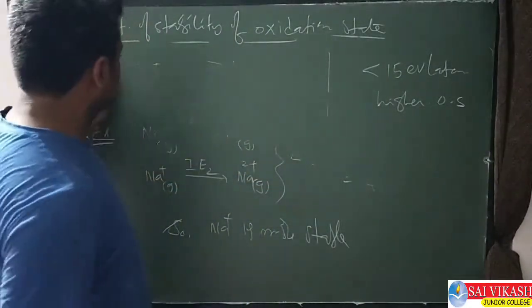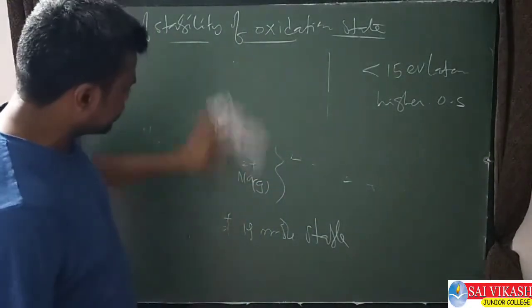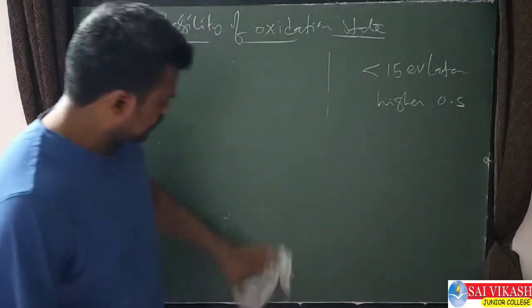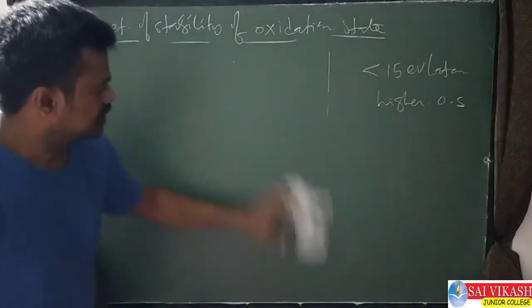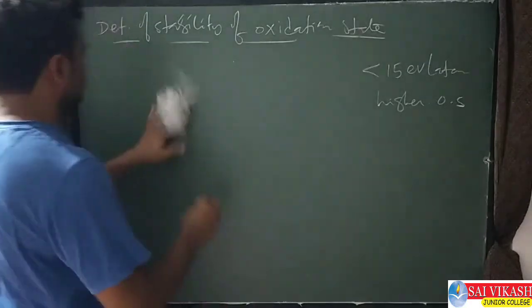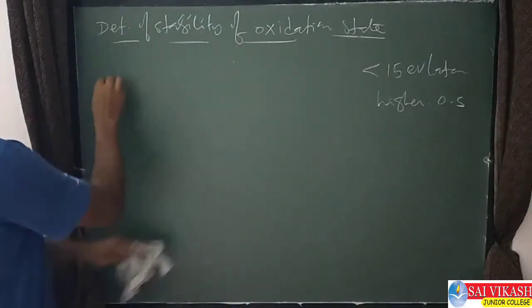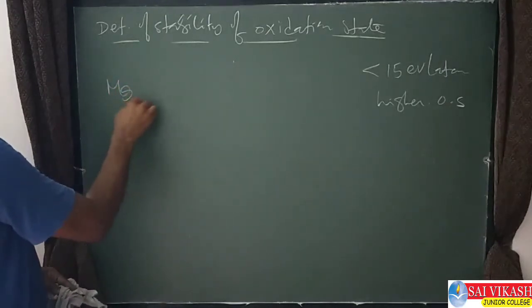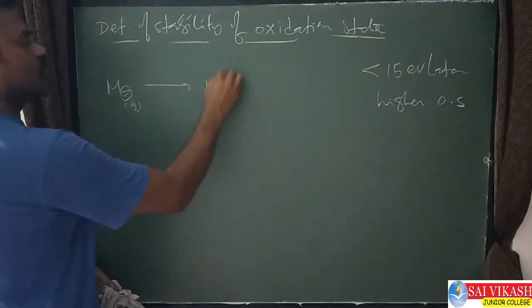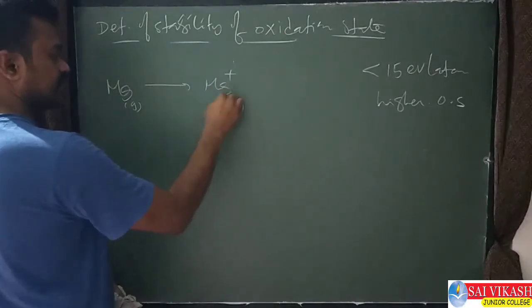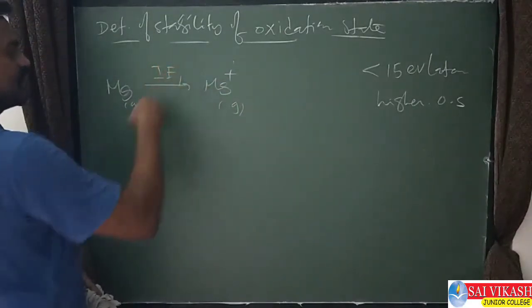See this, by taking these values I will give one example. Take magnesium gas. If it removes one electron we get Mg+ gas, so this is IE1.